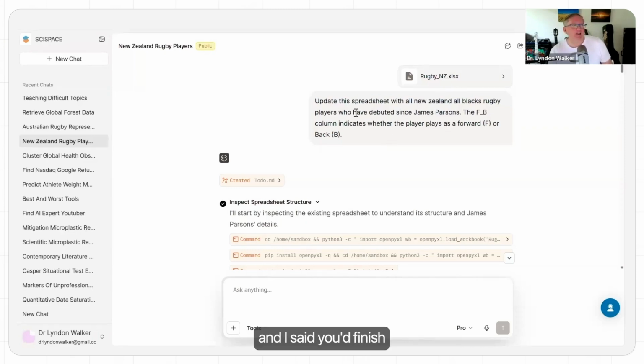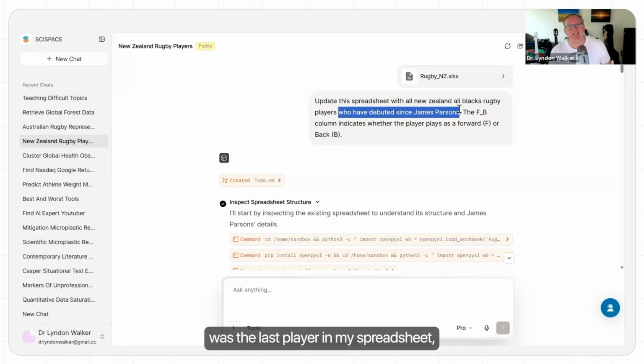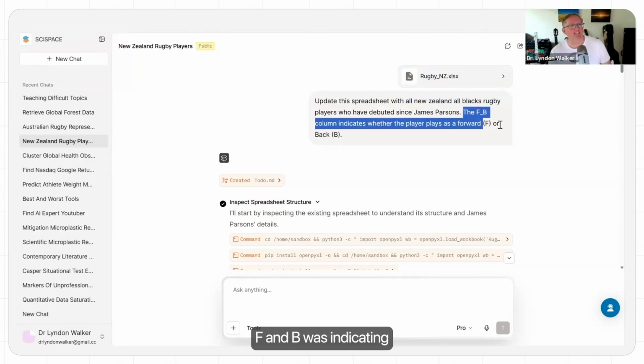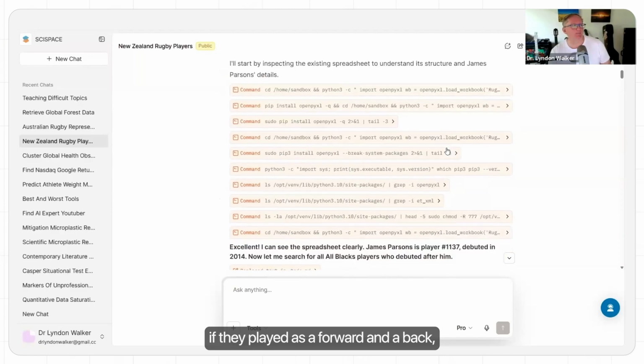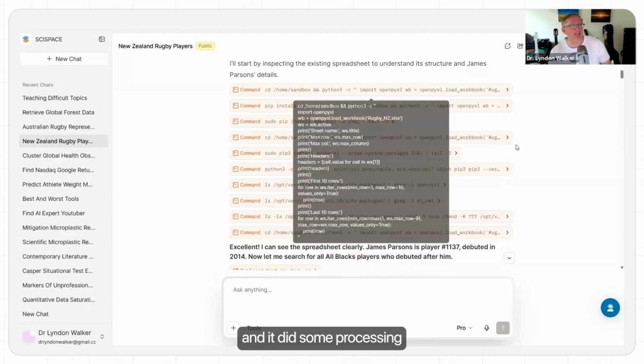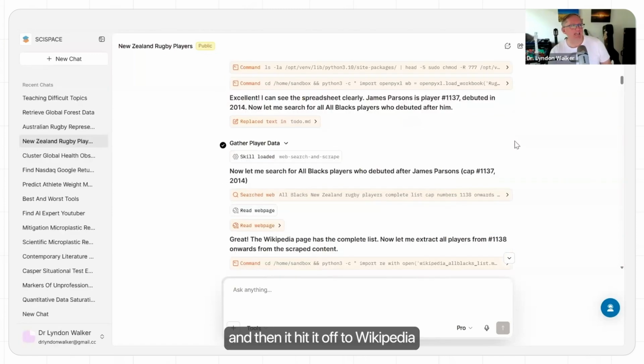I gave it, and I said, finish off the spreadsheet for everyone after James Parsons, who was the last player in my spreadsheet. And I also explained to it the bit where there was an F and a B, indicating if they played as a forward or a back. And it did some processing and it did some thinking, and then it headed off to Wikipedia and it started doing some web scraping of Wikipedia.